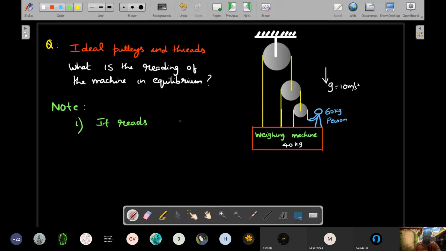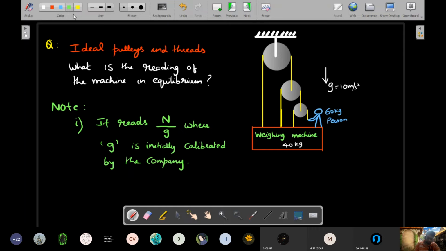So it is calibrated in such a way that it always is supposed to read N divided by g, okay, where g is initially calibrated by the company. It may not be the g at your place. Please understand that. Okay, so there's no two nodes. Just let's take it as one node.